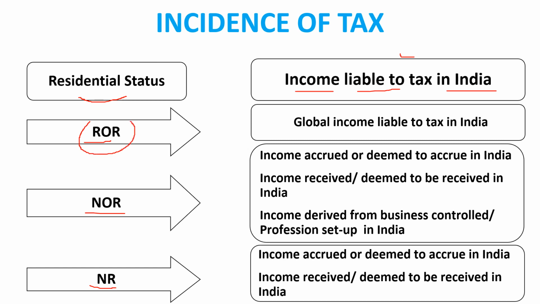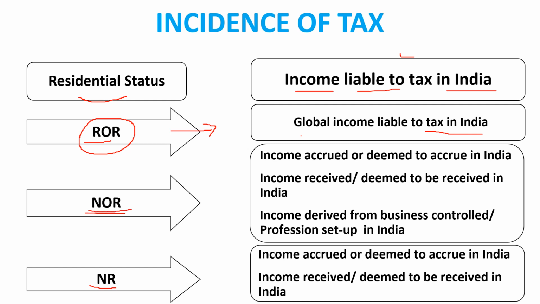So understand this, ROR, if the citizen is ROR, then the global income is liable to tax in India. Clear? If the ROR is earning, his global income is liable to tax in India, तो उसे tax India में pay करना पड़ेगा। Understand? If the ROR is there, then global income liable to tax in India.